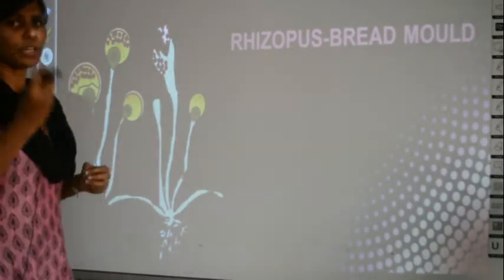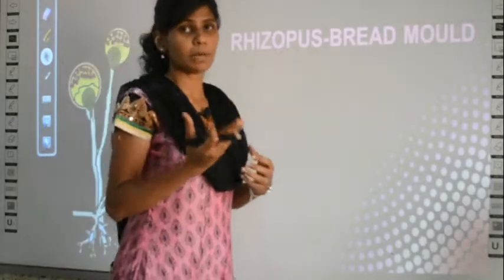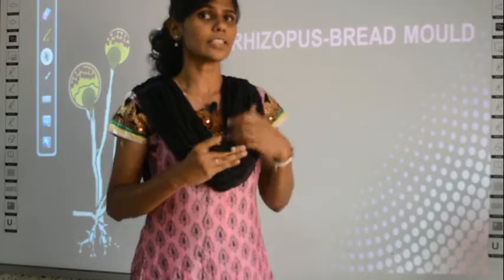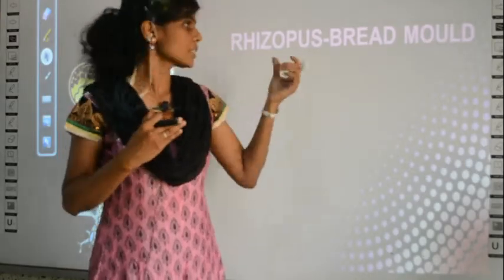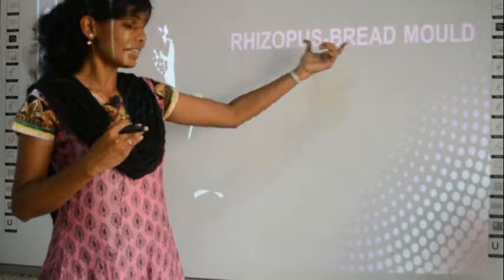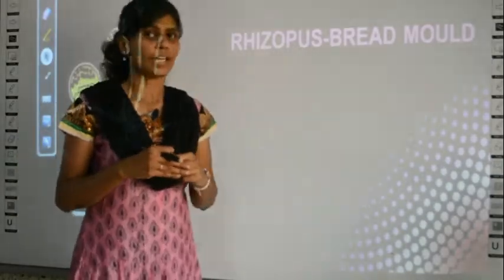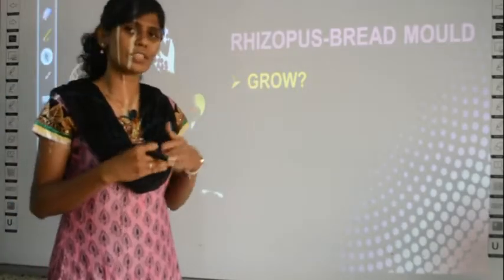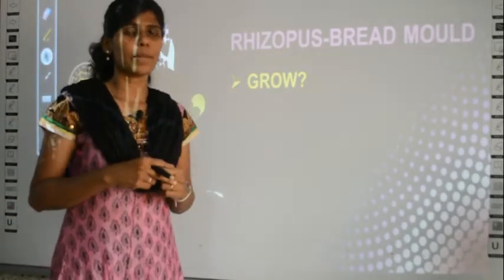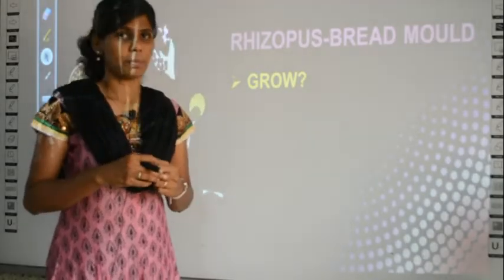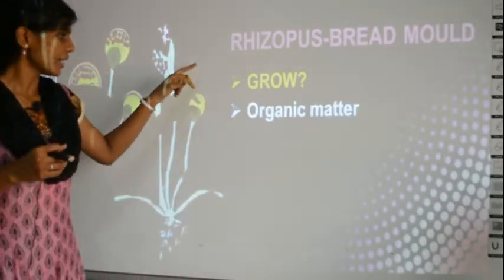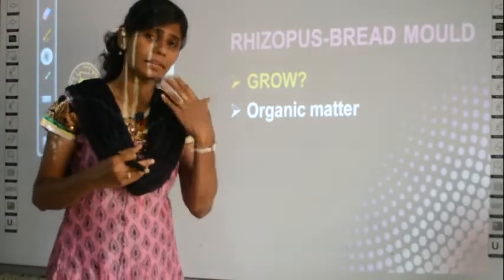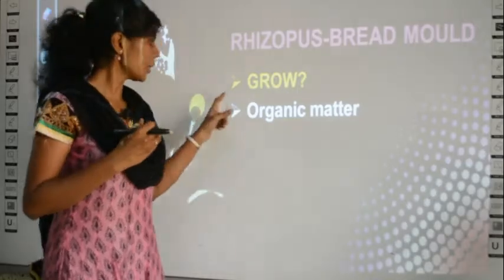I told you, when you place bread as such for some days, you can find some cottony or spongy structure on the bread, no? So that is called rhizopus. Since rhizopus is common on bread, it has a nickname, bread mold. Okay, so where all can rhizopus grow? One example I gave you, it can grow on bread. Where else can it grow? It can grow on organic matter. Wherever organic material is present, either in soil or in food, it will grow immediately.